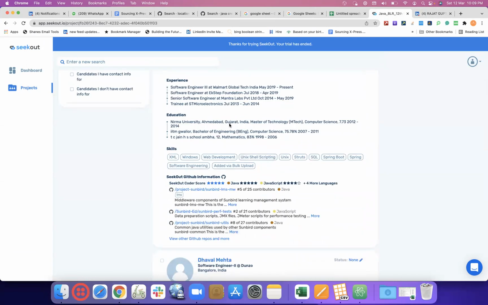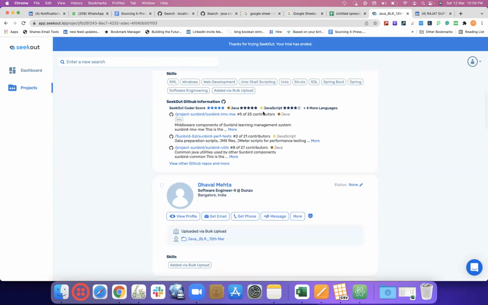This information we did not scrape, their projects and everything. But what Seekout has done, based on their email ID and the data available in that CSV file, is curate the information from GitHub and from LinkedIn, compiling it and giving us the enriched profiles.